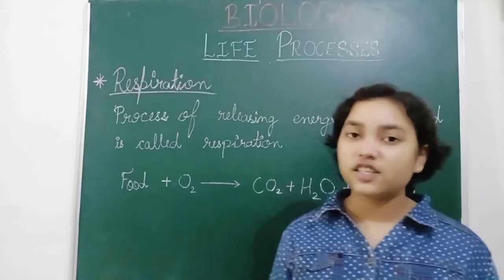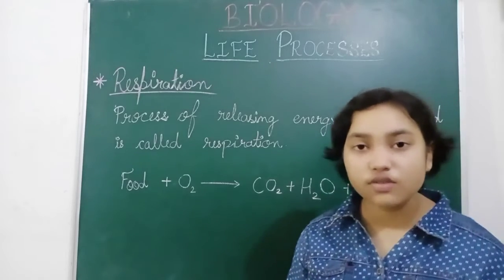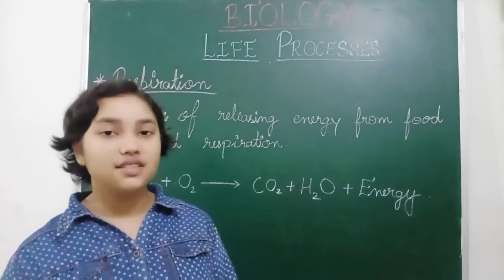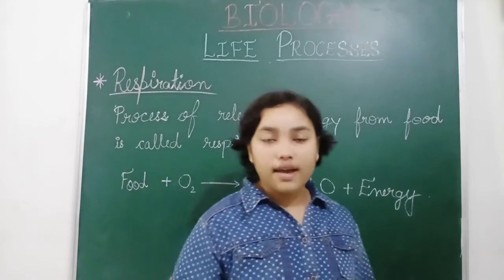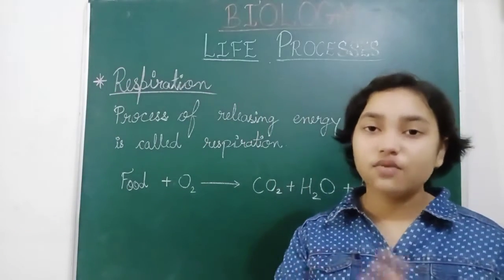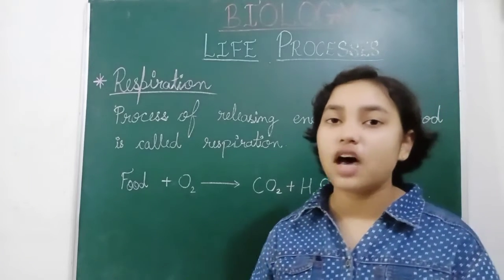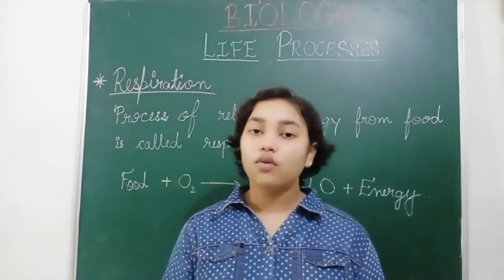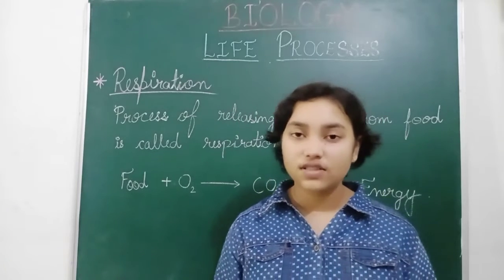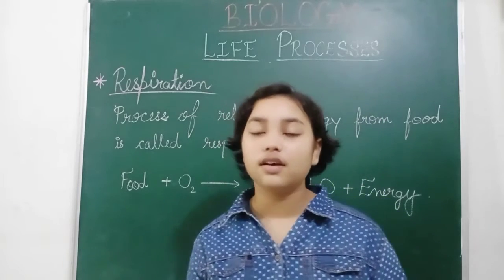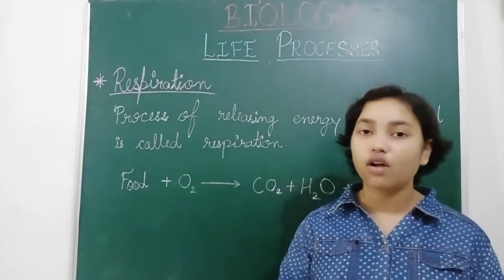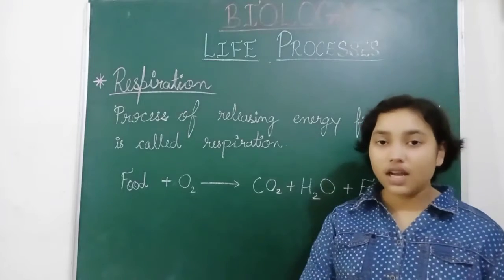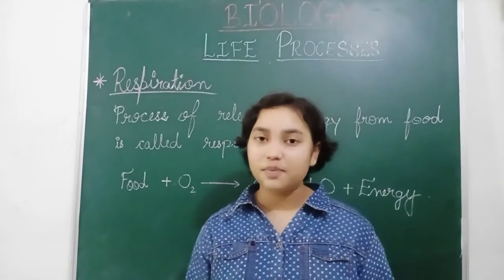In anaerobic respiration, they do not use oxygen to break down simpler foods such as glucose and sugar. Anaerobic means without air, and aerobic means with air. So aerobic respiration includes oxygen and anaerobic respiration does not involve oxygen.